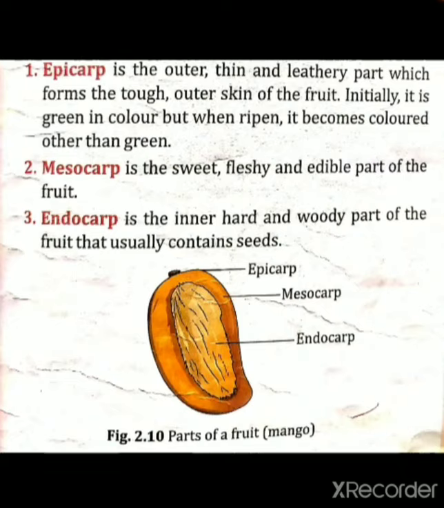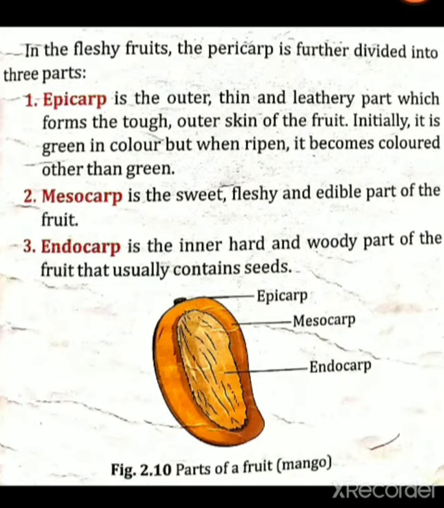Then we will read more about the pericarp. So let's see. In the fleshy fruits, the pericarp is further divided into three parts. Remember, the pericarp is divided into three parts, that is epicarp, mesocarp and endocarp.